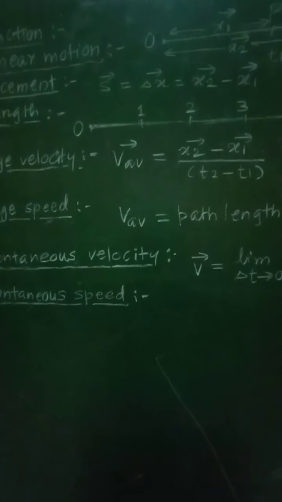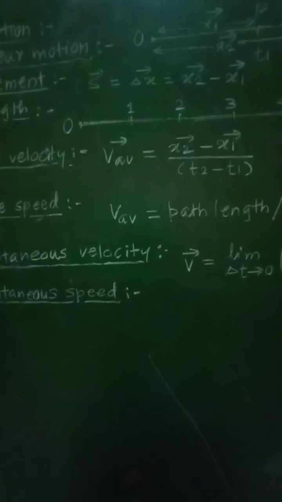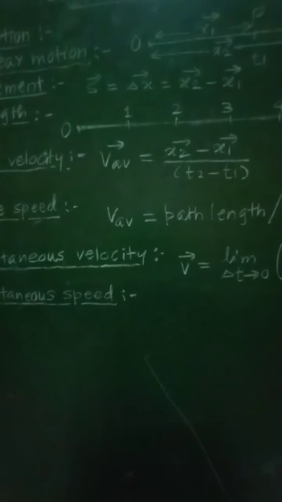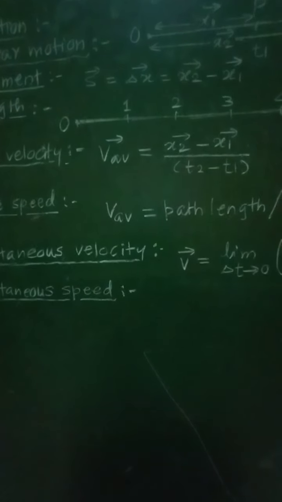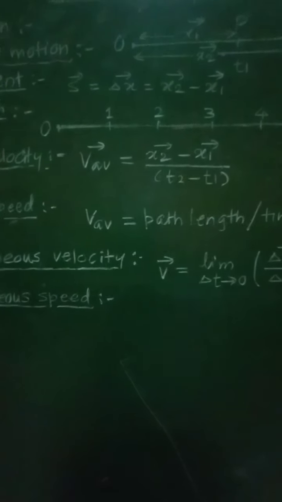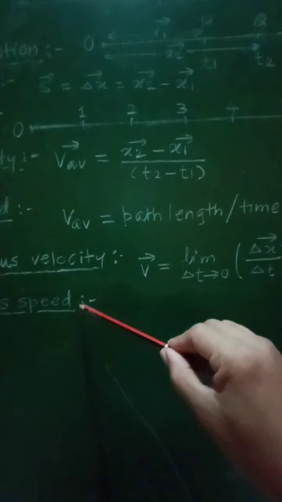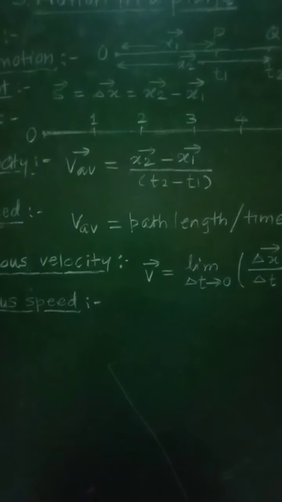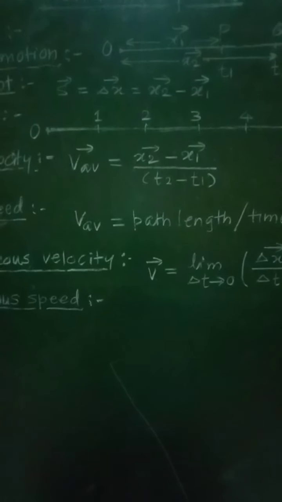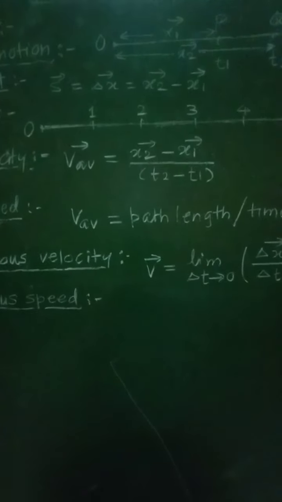Now in this case the path length is equal to the magnitude of the displacement, and hence instantaneous speed will be equal to the magnitude of instantaneous velocity. So in both these cases, that is instantaneous velocity and instantaneous speed, the magnitude of displacement will be equal to the path length, and hence instantaneous speed will be equal to the magnitude of instantaneous velocity.